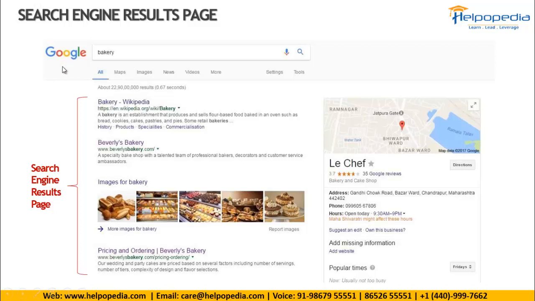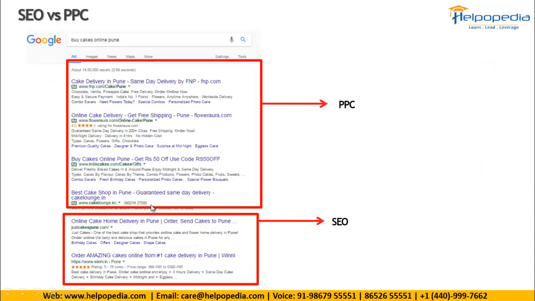So suppose I'm searching for a bakery over here and all the results are coming up. So this page is called the search engine results page. Now, whenever we search something on Google, we will find two sections. The first one is with some ads over here.